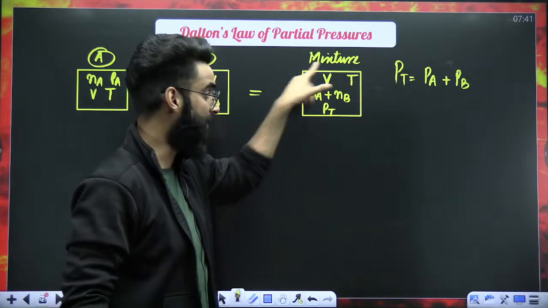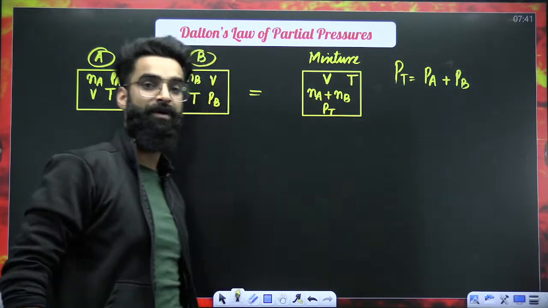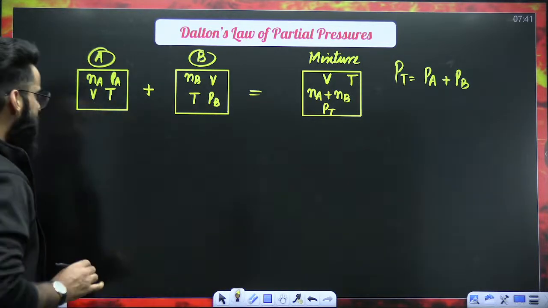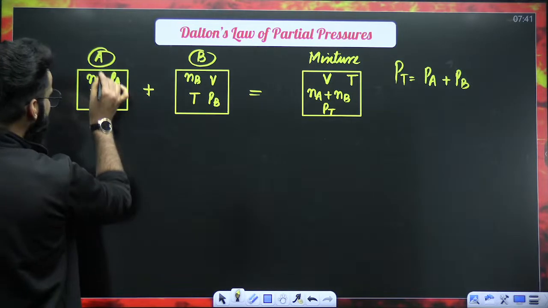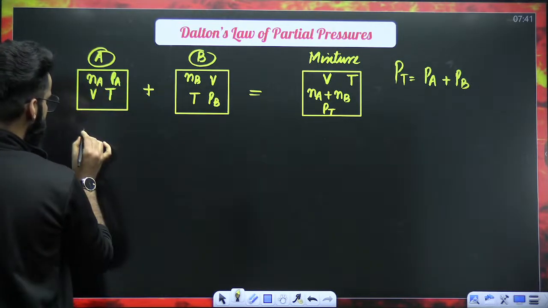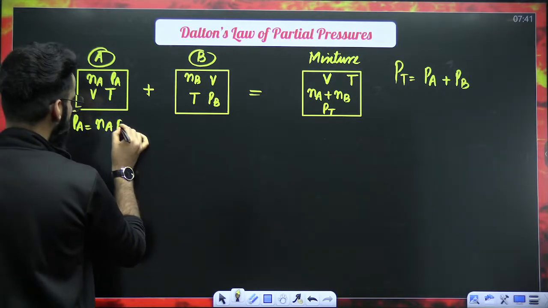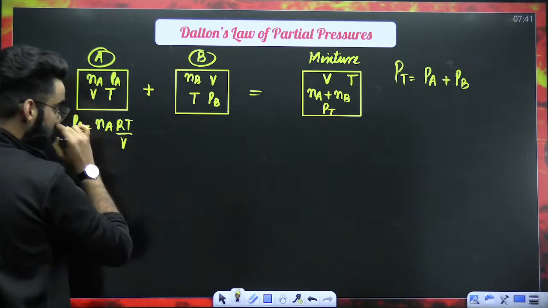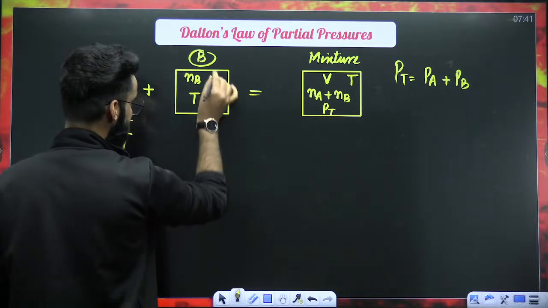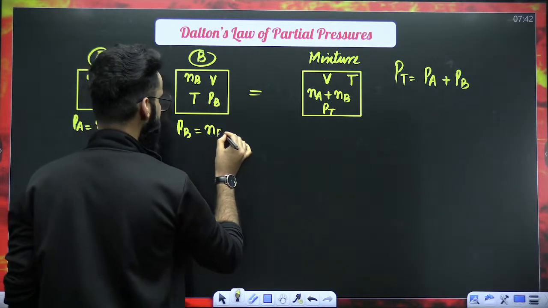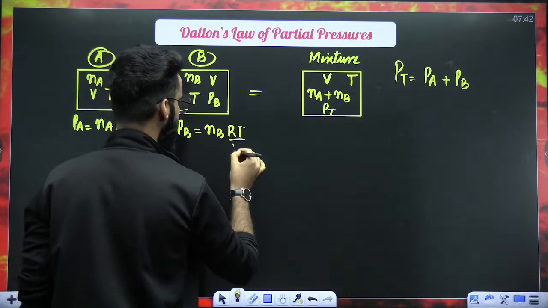Correct? And the total pressure of the mixture has to be equal to the sum of the partial pressures. I hope this is clear. Number one. Number two, since I'm assuming gas A is ideal, let's use the ideal gas equation for it. I'll say Pa is equal to Na RT divided by V. Gas B is also ideal, so let's use the ideal gas equation. It's going to be Pb is equal to Nb RT divided by V.